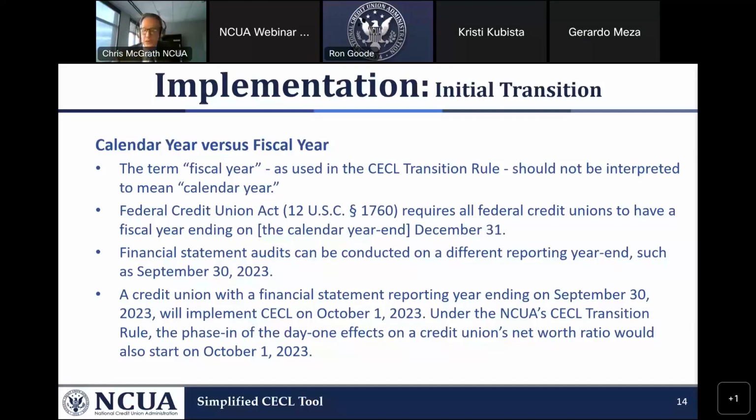We put out an accounting alert to explain this. Working with our attorneys, we determined that a federal credit union must have a calendar year. But as I said earlier, FASB GAAP allows a different fiscal year for financial reporting. Next slide.